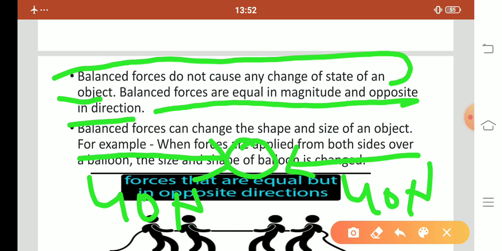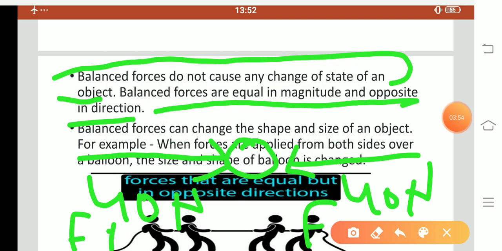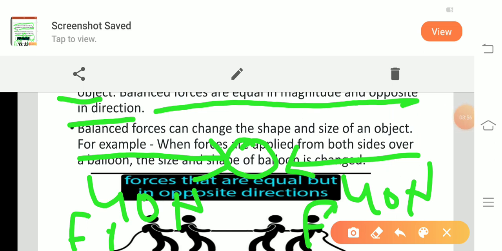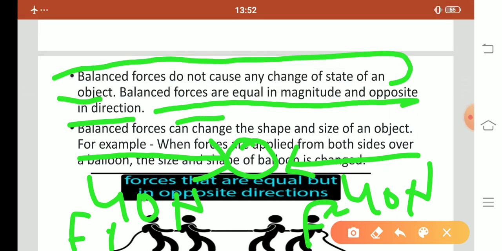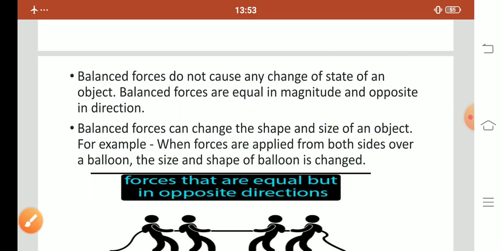Suppose this is the F1 force and this is the F2 force. F1 acts in this direction and F2 acts in this direction. So the resultant force is 40 minus 40, which is equal to 0. This is the balanced force.